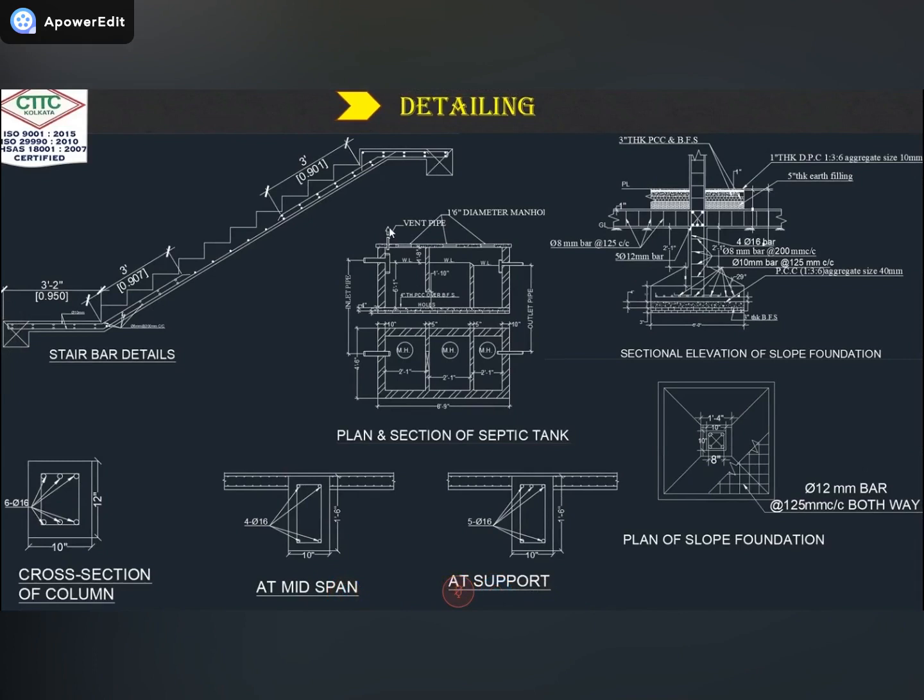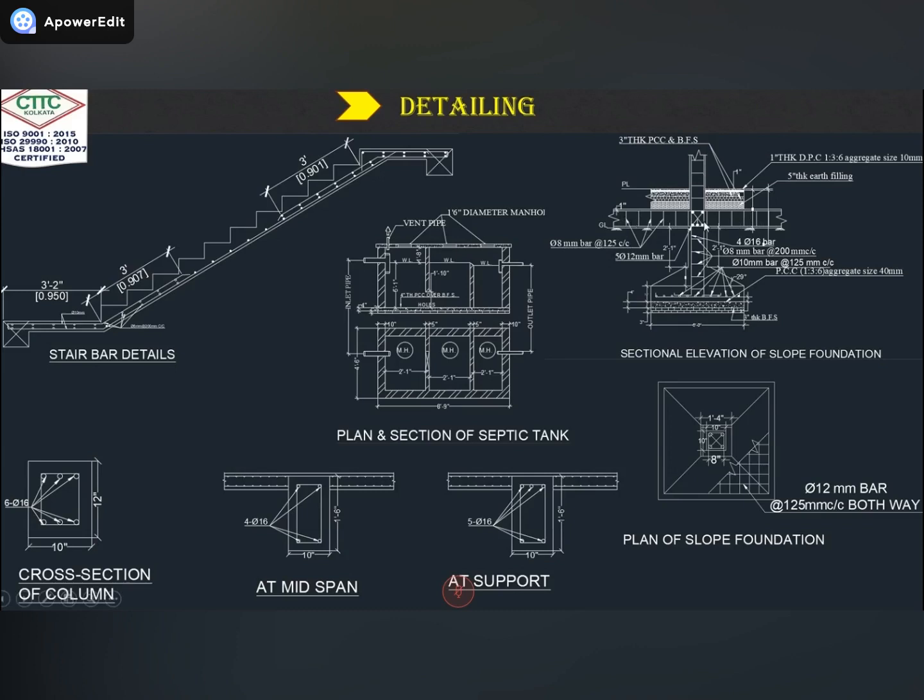And you can see here I am showing one septic tank, the plan and section of this septic tank. On the right hand side I am showing the slope foundation. Slope foundation is a type of isolated foundation. So you can see here all the dimensions for the bar, 8 mm bar. Here I am using the 8 mm bar, with 125 mm center to center spacing. These are used for the shear reinforcement bar.